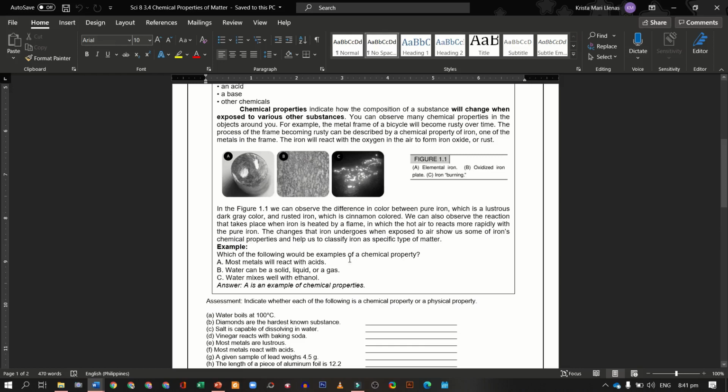Okay, which of the following would be examples of a chemical property? A, B, or C? So the answer is letter A. Most metals will react with acids.